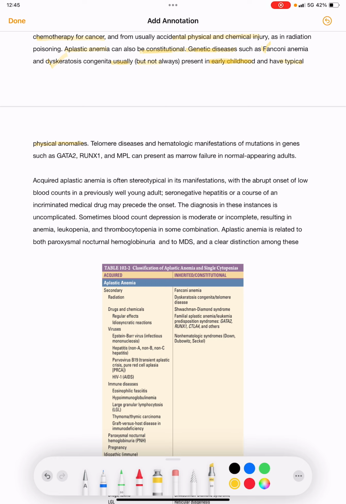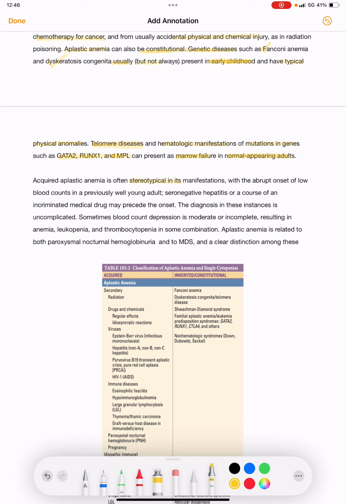Telomere diseases and hematological manifestations of mutations in genes such as GATA2, RUNX1 and MPL can present as marrow failure in normal appearing adults. Adults will be normal appearing, but these telomere diseases, along with GATA2, RUNX1 and MPL, can present as marrow failure. Acquired aplastic anemia is often stereotypical in its manifestations.